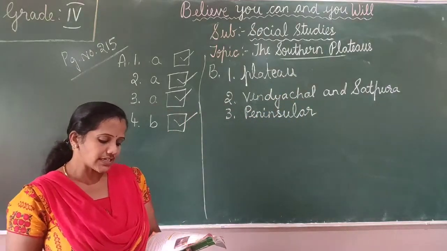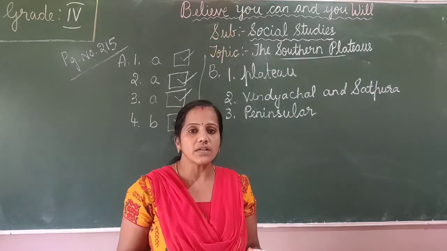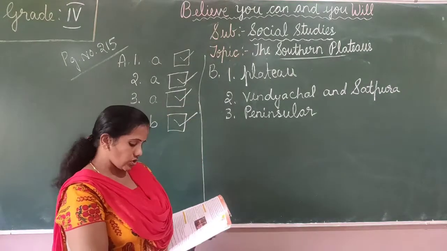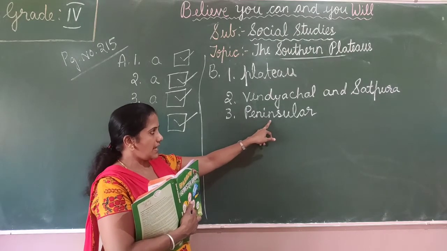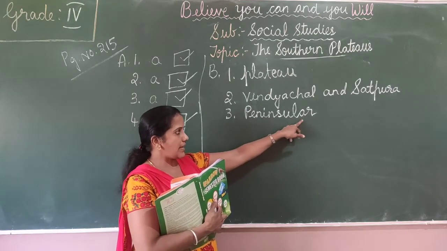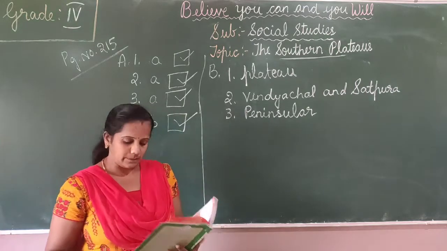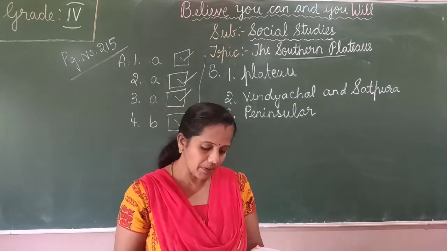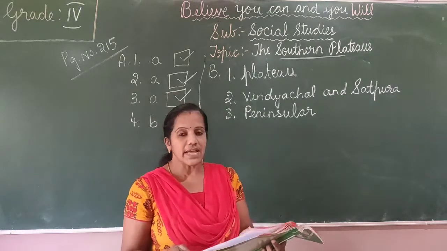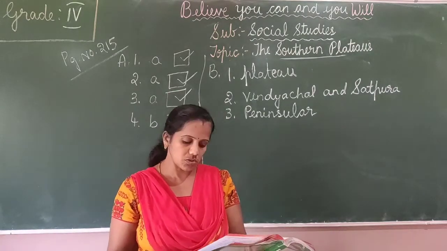Peninsular. Okay, so the Deccan Plateau is also called the Great Peninsular Plateau.